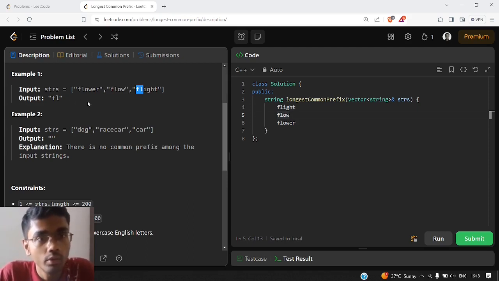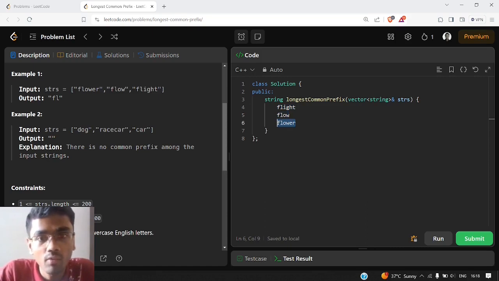So how do we do this question now? We need to compare things, and the best way to compare things is to first sort the elements so that we can compare them easily on the basis of the arrangement of the words. After sorting, our array would look like this: flight would be the first, flow the second, and flower the third one. Why is flight first? Because FL is common in all three of them, so that is not the point of difference. The third character is the point of difference. I comes before O, so it is the first word after sorting.